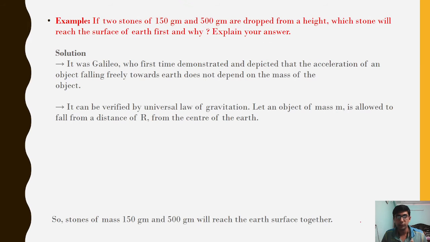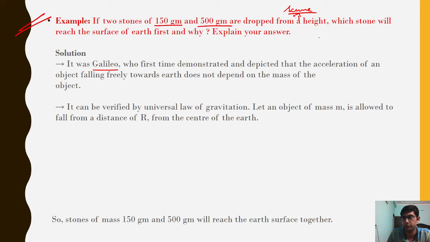Okay, so let's move to the next slide. Now, it's a very simple question. It was asked in the NCERT. If we have two stones of masses 150 gram and 500 gram, and we drop them from the same height, which stone will reach the surface of the earth first and why? Explain your answer.